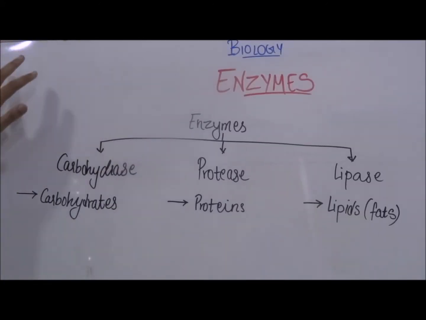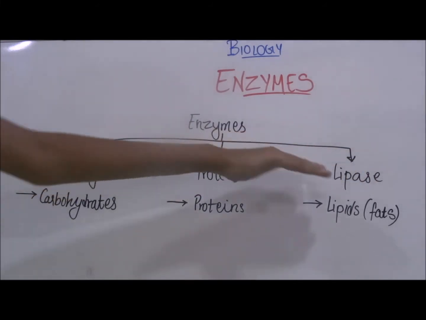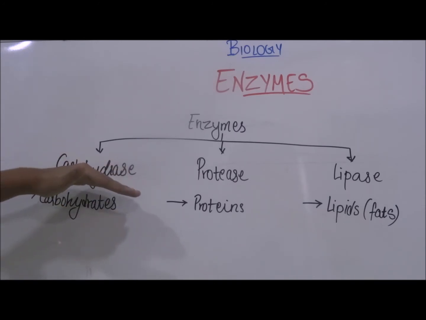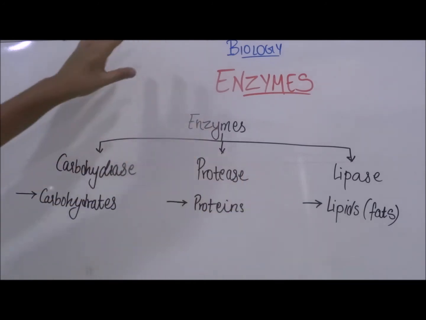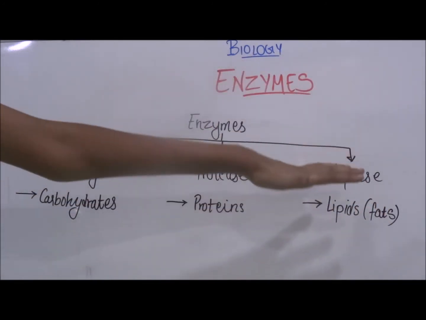Enzymes are broadly classified into three different types: carbohydrase, protease and lipase. Now enzymes are named according to the reactions they catalyze. For example, enzymes that break down carbohydrates are known as carbohydrase. Enzymes that break down proteins are known as protease. And enzymes that break down fats, which are also known as lipids, are known as lipase.